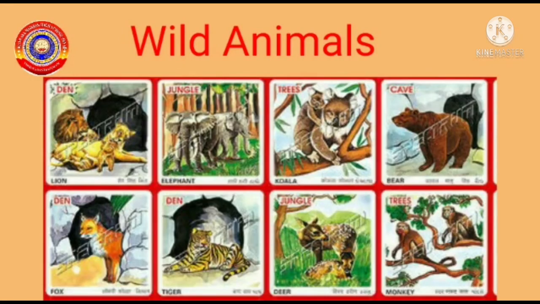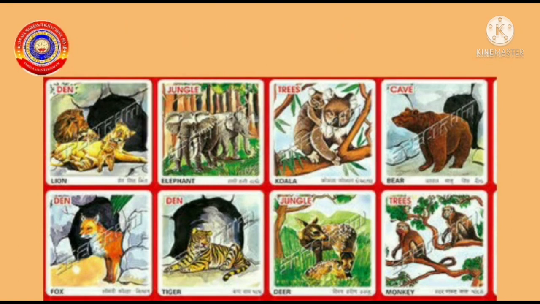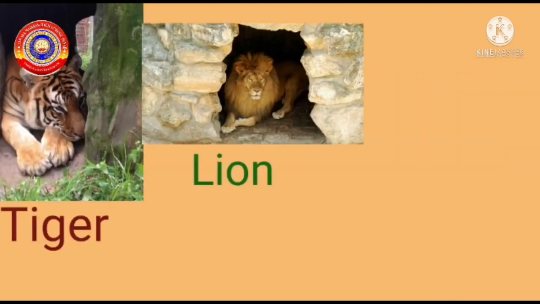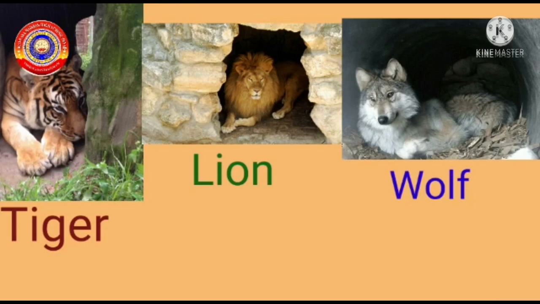Very good. The animals which live in forest are called wild animals. Let's study the shelters of wild animals. Kids, wild animals such as the tiger, the lion and the wolf live in dens. Where do they live? Tiger, lion and the wolf live in dens.